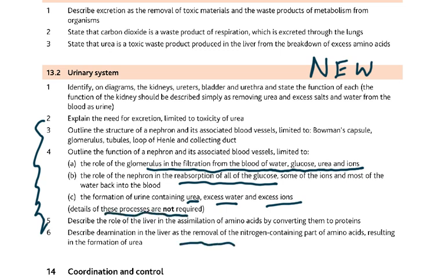Then deamination in the liver is the removal of the nitrogen containing part of amino acid resulting in the formation of urea. So urea is produced in the liver and it will enter the blood in the liver. So it will be passed out of the hepatic vein. Then it enters the general circulation, and when this blood enters the kidneys, the kidneys remove the urea from the blood. And then it is passed out in the urine.